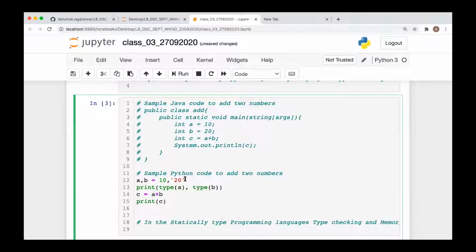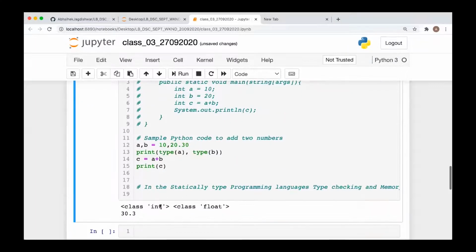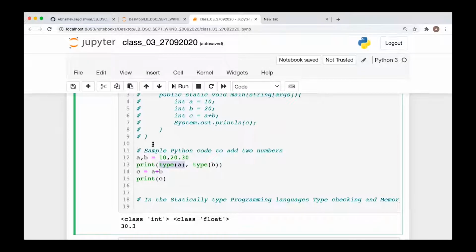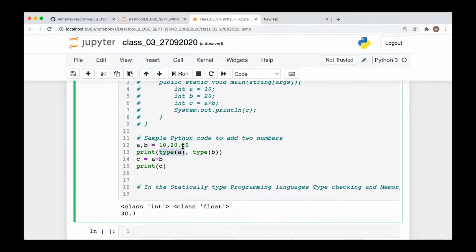Okay, now instead of writing this, let me write here 20.30. So this will be an integer value and a float value. Okay, fine. So remember, type is a function which gives you the data type associated with a variable. Clear?